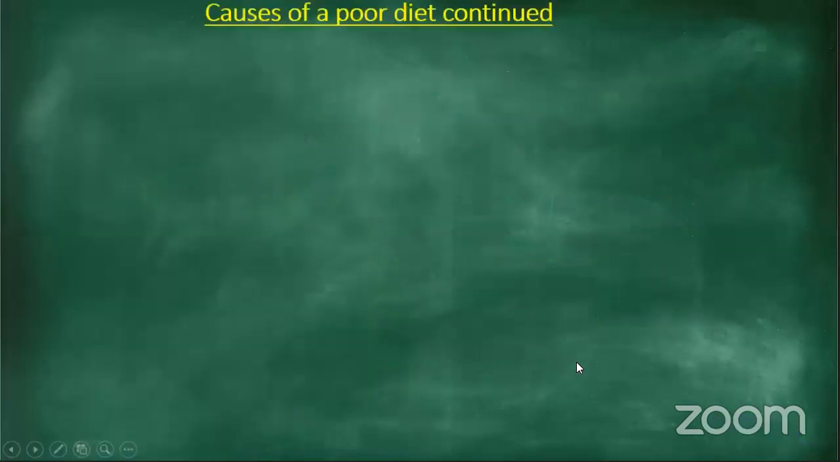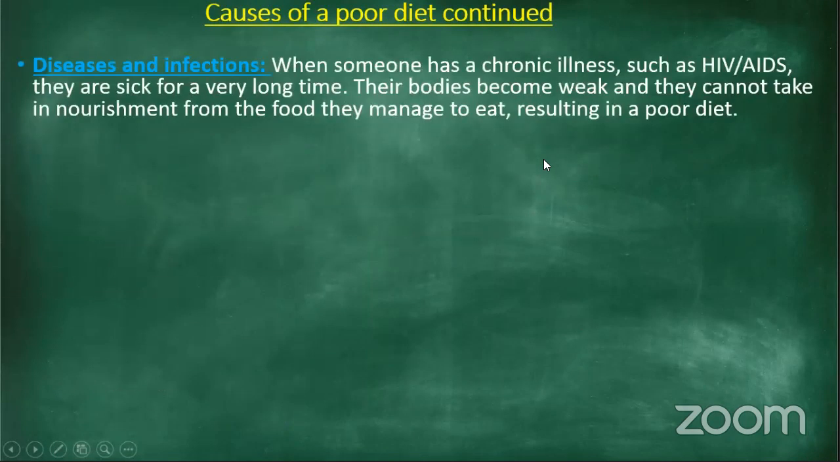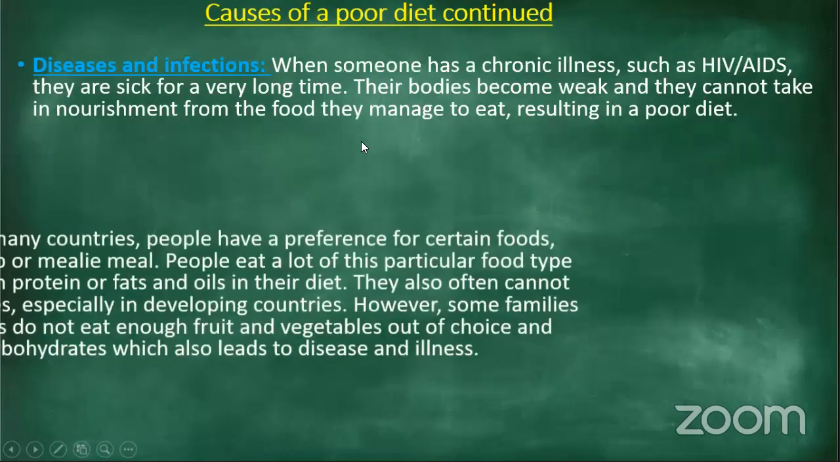Thank you. Now let's talk about the causes of a poor diet. If you eat a poor diet, it could cause diseases and infections. When someone has a chronic illness such as HIV/AIDS, they are sick for a very long time. Their bodies become weak and they cannot take in nourishment from the food they manage to eat, resulting in a poor diet. So, if you're feeling a bit sick, it is very important that you eat very healthy. Provide your body with nutrients, vitamins, and minerals.